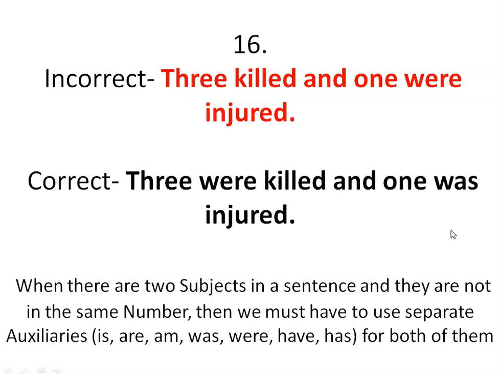So we need to use different auxiliaries for different subjects. That's why 3 were killed, were is the auxiliary, and 1 was injured, was is the auxiliary. So that's why we have to use two different auxiliaries for two different subjects.